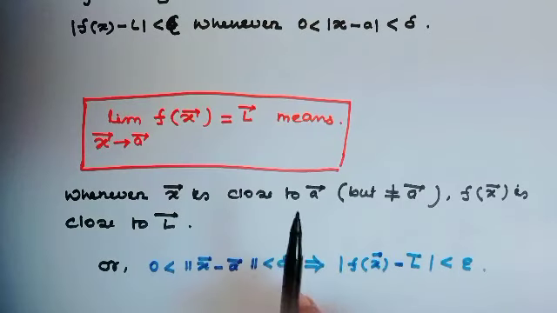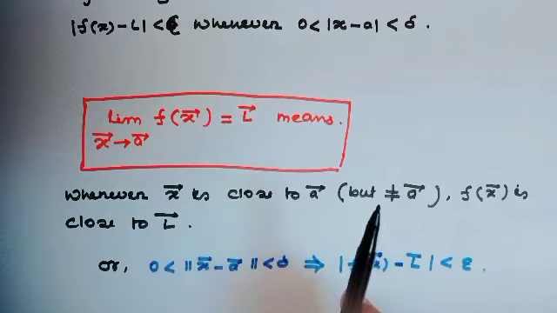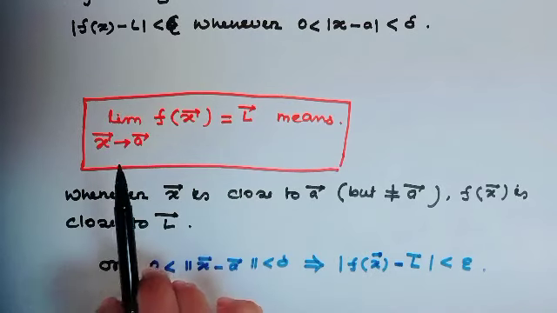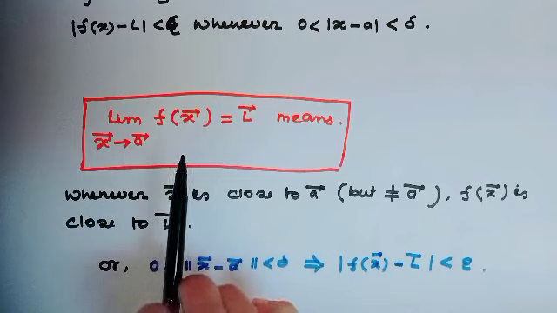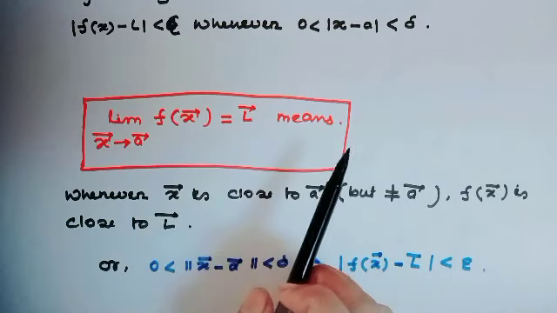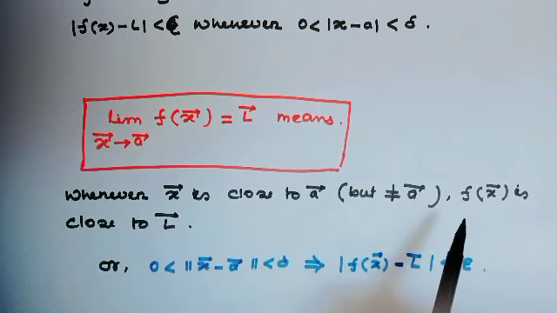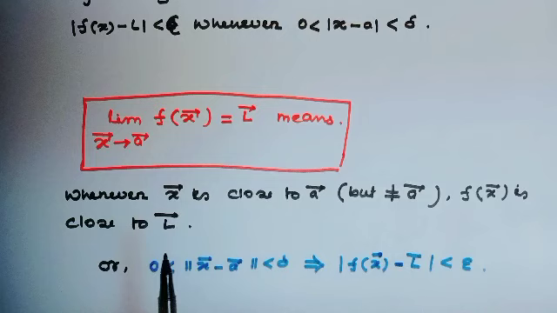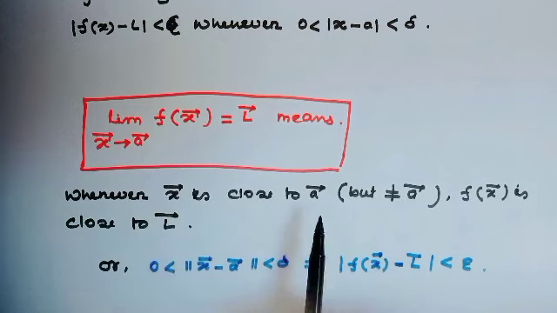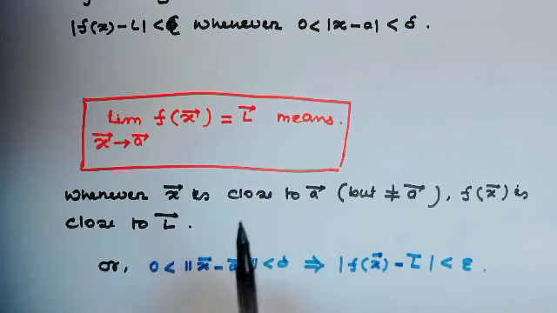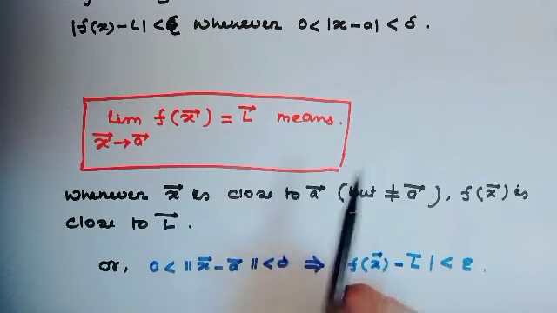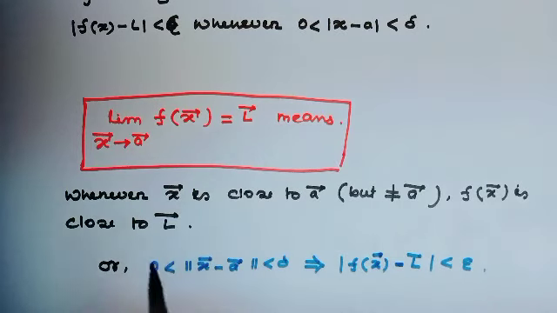Okay, it is not much different in functions of several variables. Same definition, limit as x goes to a of f(x) equal to L means whenever x is close to a but not equal to a, then f(x) is close to L. Here x means a vector and a means a vector. This is the difference between a function of one variable and a function of several variables. Here the point is a vector.